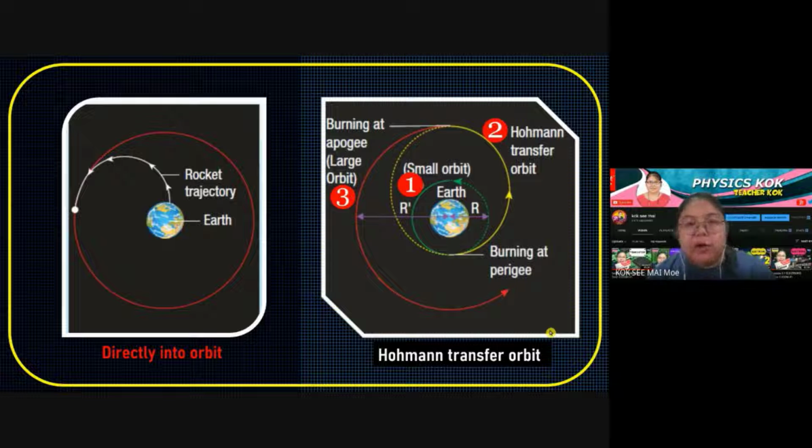Direct means a straightforward jump to the bigger orbit. So these are 2 different ways of sending a satellite to space. Okay, what are they using to send? Now we go and see what the launch vehicle is.